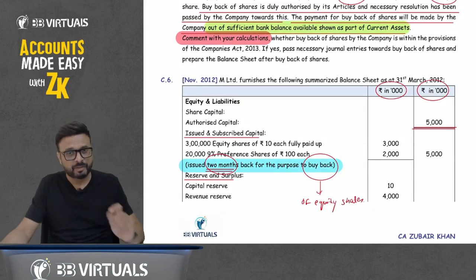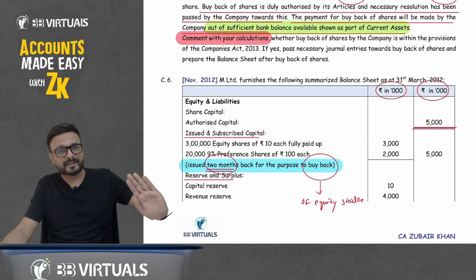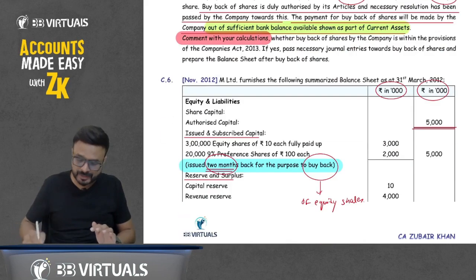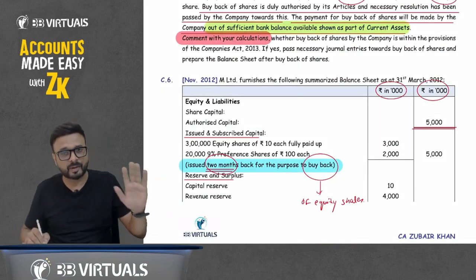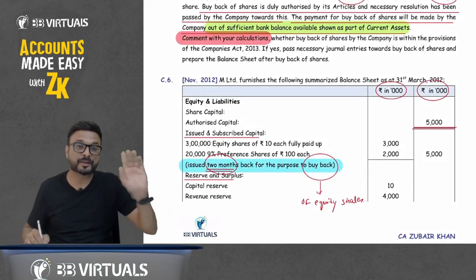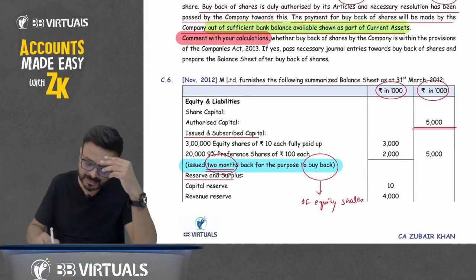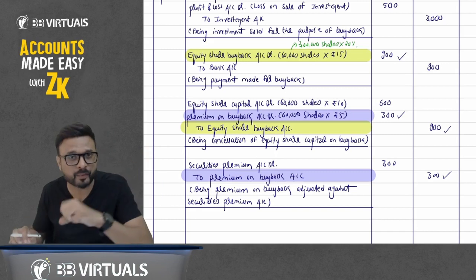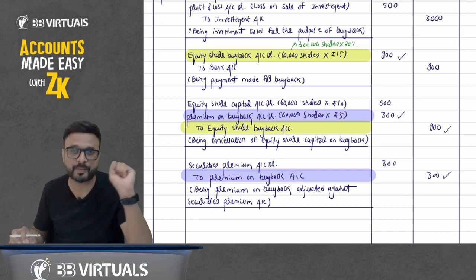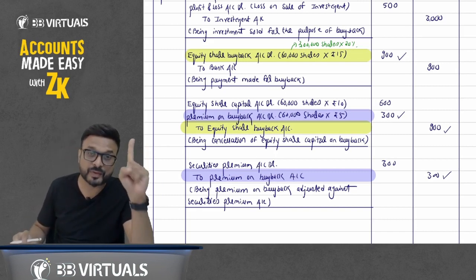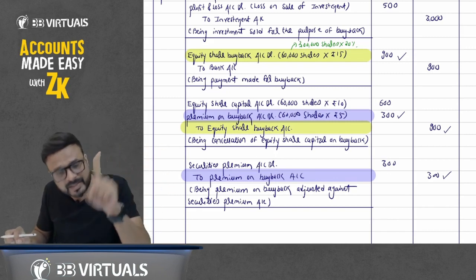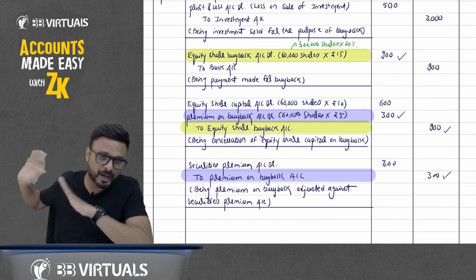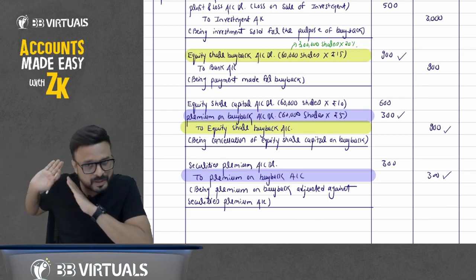It means that we have already issued the shares in the market. It is not given here in the adjustment, but in the balance sheet it is appearing that 2 months back we issued the shares in the market for the purpose of buyback. It means that the buyback of equity shares we are passing the entry for is not out of profit. It is out of fresh issue of shares only. The difference is that it is mentioned in the balance sheet only. It means they have already accounted for the issue of shares.